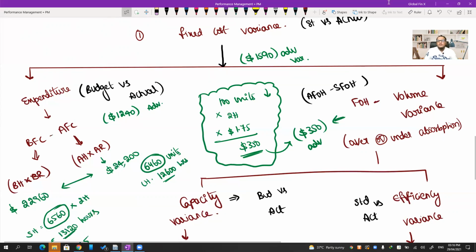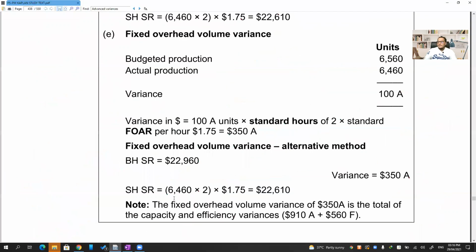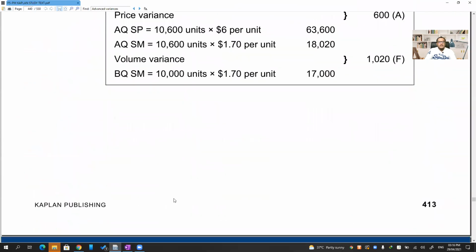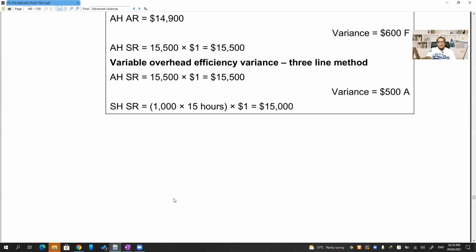Okay, chalo. Now next, moving on to our next basic variance, that is the sales variance. Yes, I know there is only 6 minutes left, but it's not a big deal.